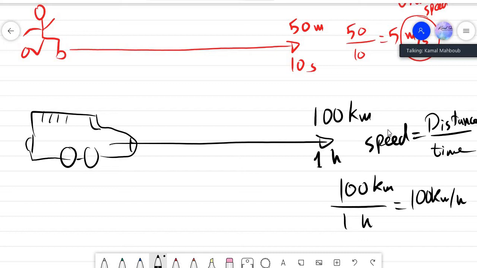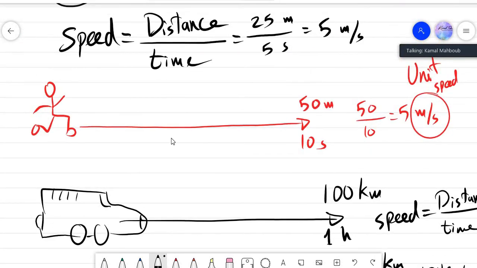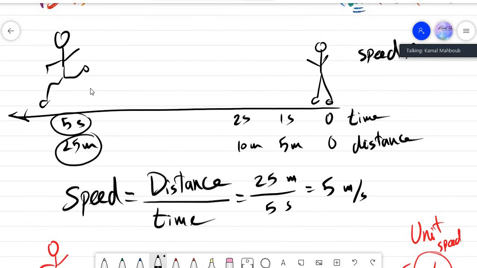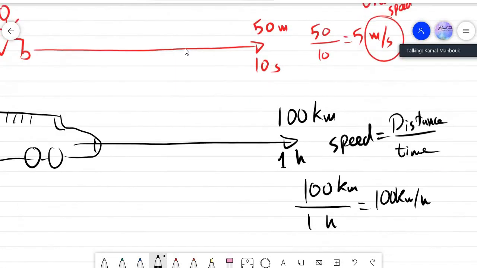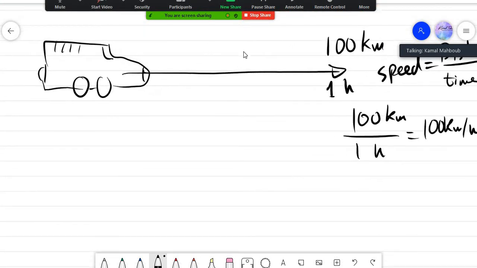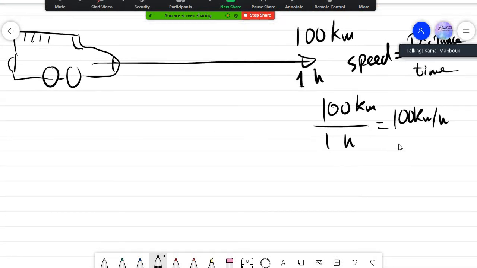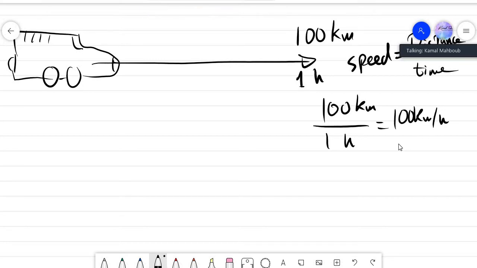Again, we take that distance by meter or by kilometer or by mile. Sometimes, guys, we can also measure distance by mile. And we take the direction. If you look over here, we have direction to the east or to the west, like this black one here. He moves to the west. That is the direction. Now if we speak about the speed with direction, we are speaking about velocity.